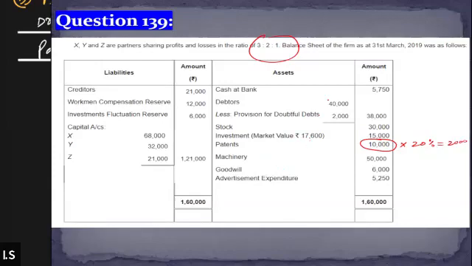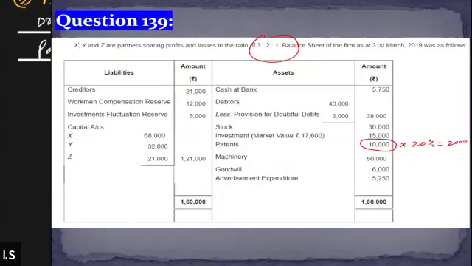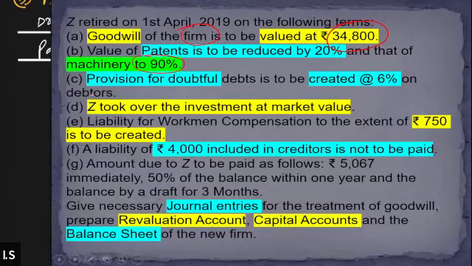Now, there is one more part of adjustment B, which says value of the patent reduced by 20% and that of machinery to 90%. There is a difference between reduced by 20% and declined to 90%. What do we mean by the value of the machinery declining to 90%?